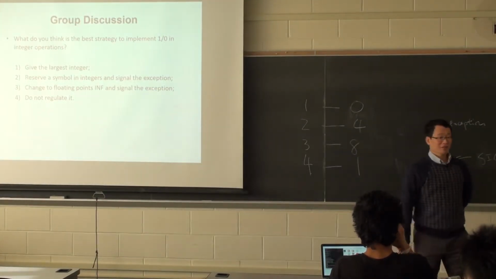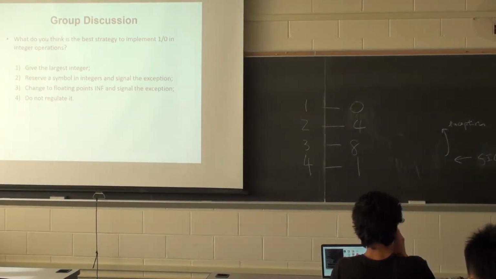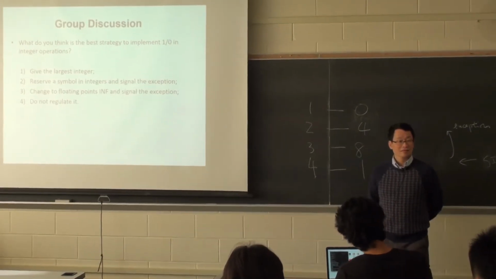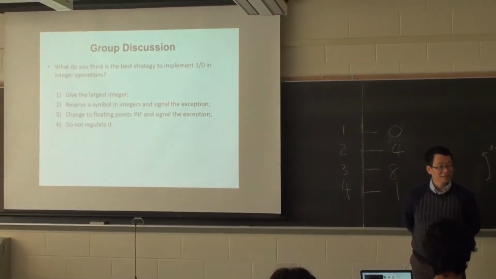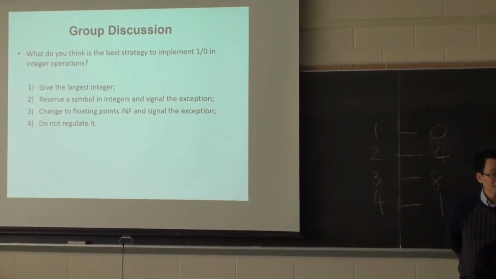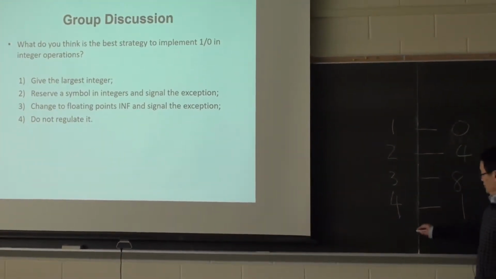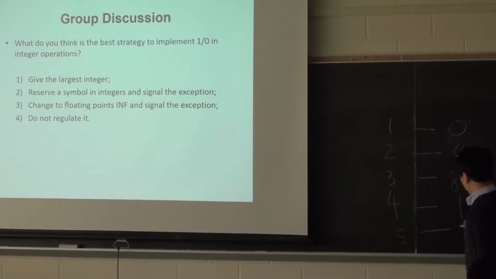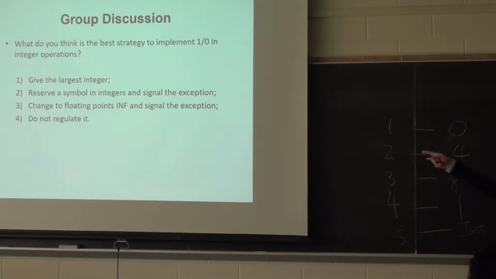Any other suggestions how it can be handled? Can we just signal an exception, like do nothing else? Signal exception. Yeah. You mean throw an exception. But say m is equal to 1 divided by 0, what do you do with that m?